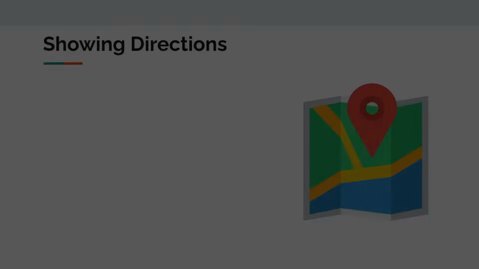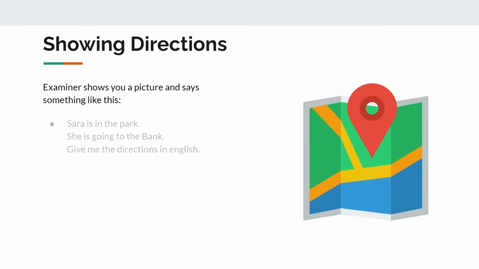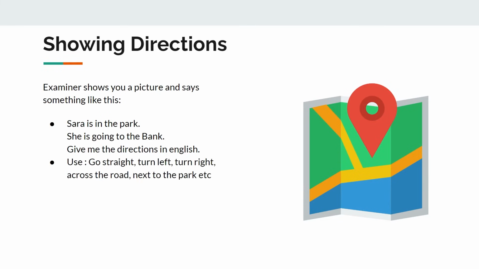Next, let's talk about showing directions. So in this one, the examiner might show you a picture and say something like this. Sarah is in the park and she wants to go to the bank. Give me the directions to the bank in English. Now usually the picture will be some sort of a map with the person and the bank indicated on the map, and you can give the directions simply using go straight, turn left, turn right, across the road, next to the park, etc. You can easily give directions in English using these words that I just mentioned.